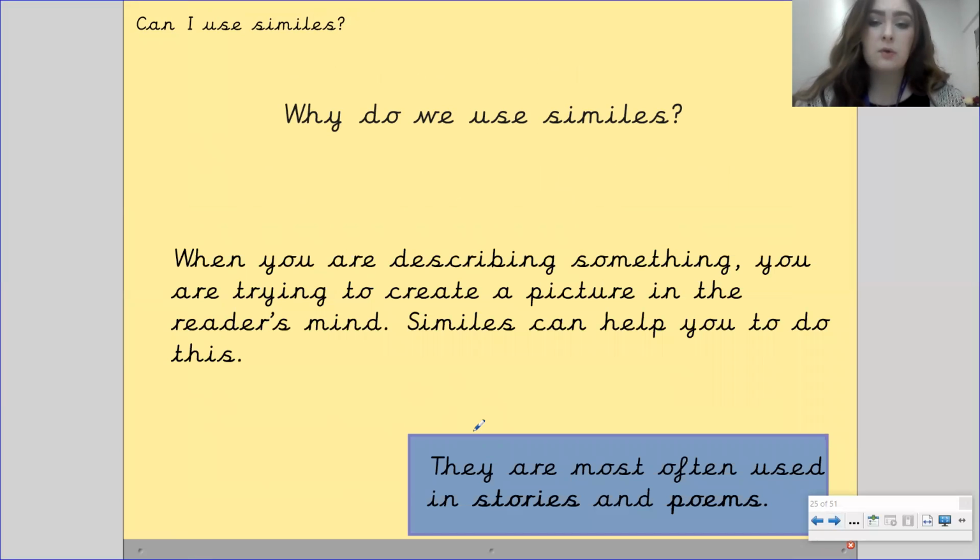So when you are describing something, you're trying to create a picture in the reader's mind, and similes are there to help you do this. So by using a simile, we create a really lovely image in the reader's mind. And they are most often used in stories and poems, so things that need a lot of description.